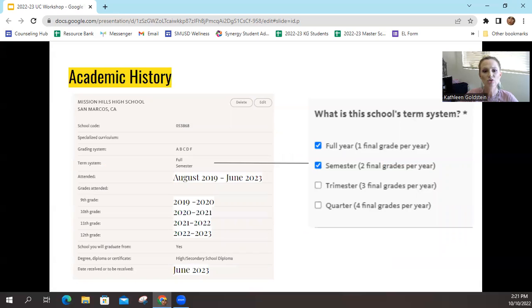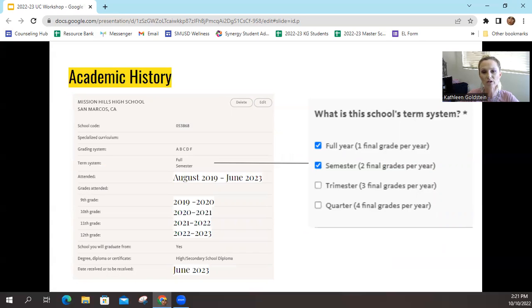Next, you'll go on to the academic history. Before you start inputting all those classes, you will see a page that looks like this. The school code is 053868. When it goes down to term systems, here you want to report Mission Hills High School as having 2 different systems.